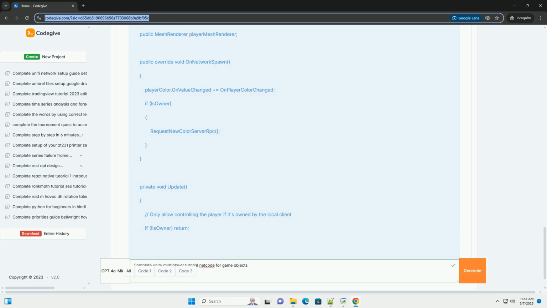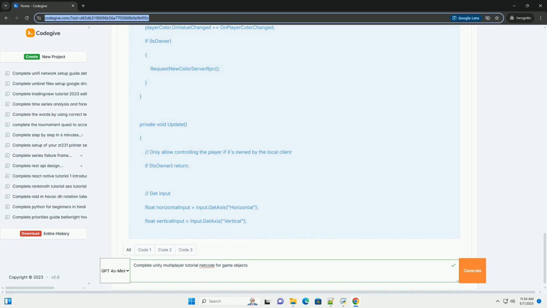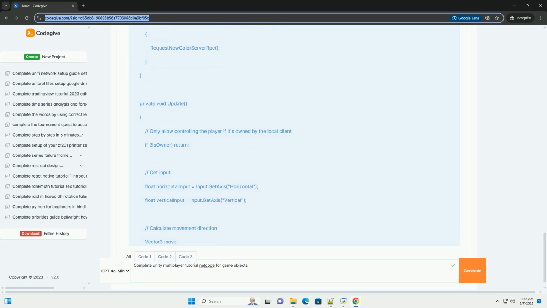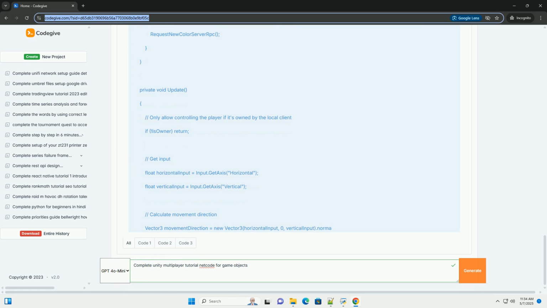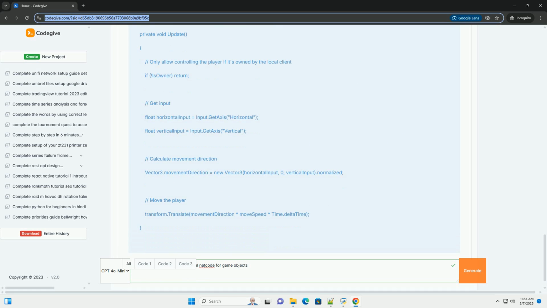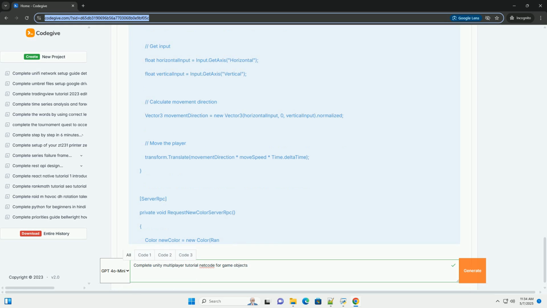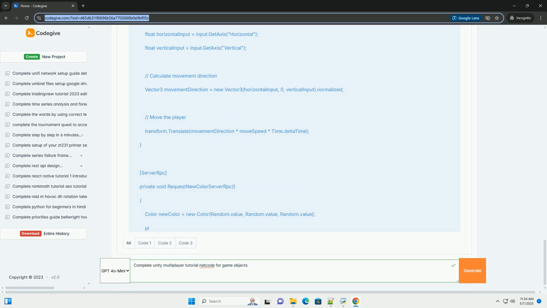Part 1, setting up your project and installing Netcode for GameObjects. 1. Create a new Unity project. Open Unity Hub. Click New Project. Choose a 3D or 2D template. Give your project a name and location. Click Create Project.